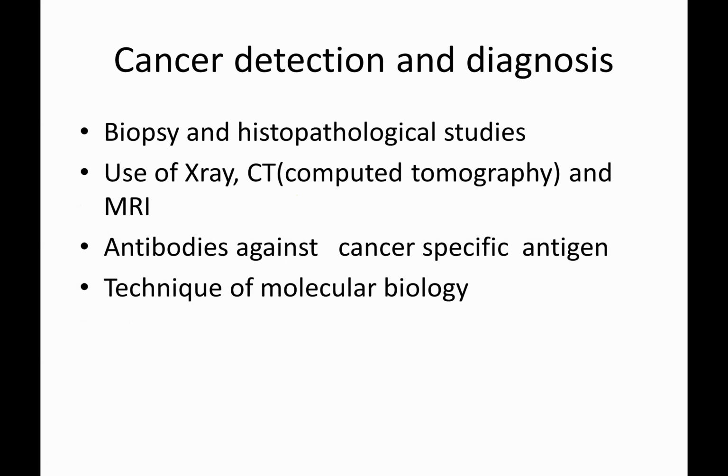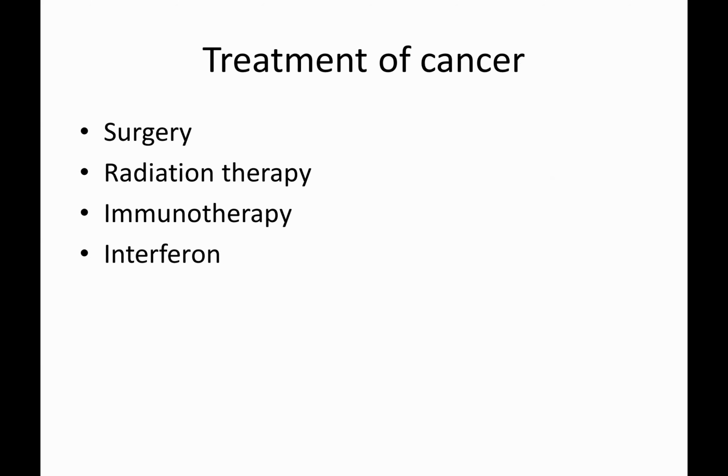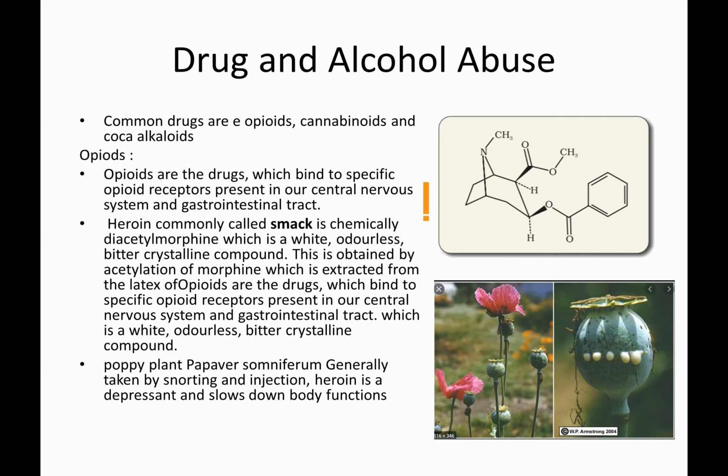How is cancer detected? The first one is biopsy or histopathological studies, and another method is the use of X-rays, CT, that is computed tomography, and MRI. Antibodies, cancer-specific agents are also used to detect cancers. Molecular biology techniques are also used nowadays. What are the treatments of cancer? First one is surgery if it is a tumor, then radiation therapy, immunotherapy, and interferon therapy. These are some of the therapies which can be used to cure cancers.